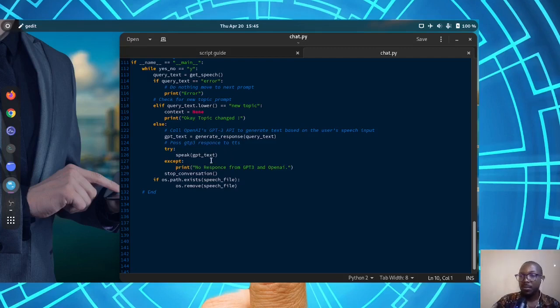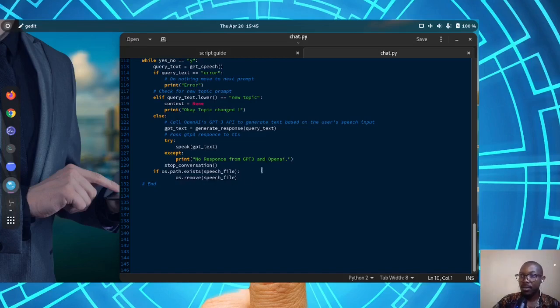If ChatGPT does not respond, or in case you pass your query to ChatGPT and there's interference with the internet or anything like that, all that exception will be caught in here, and it will say there's no response from ChatGPT or OpenAI. Then after that, we are calling the stop conversation function. The system will proceed again to clear the mp3 file. Yeah, and that's essentially all the code.